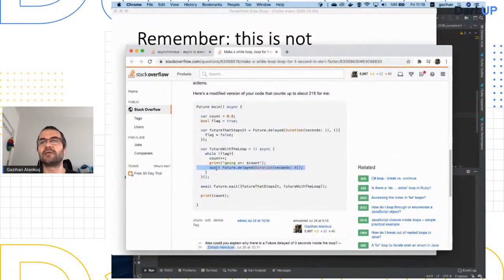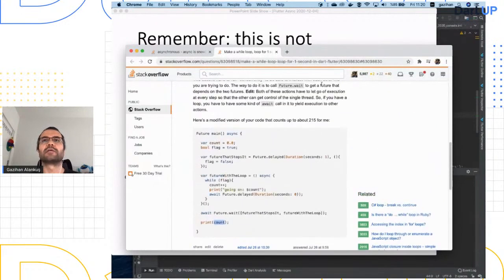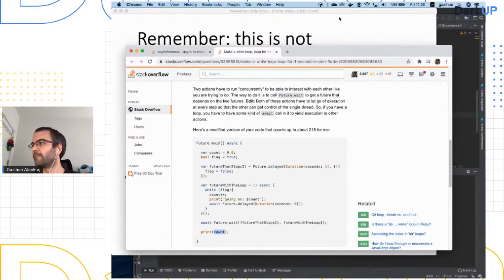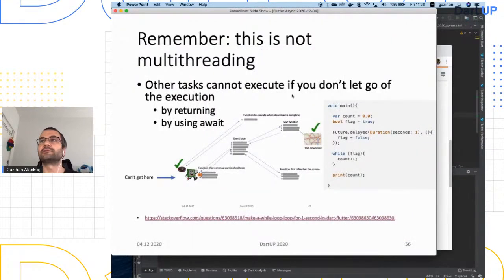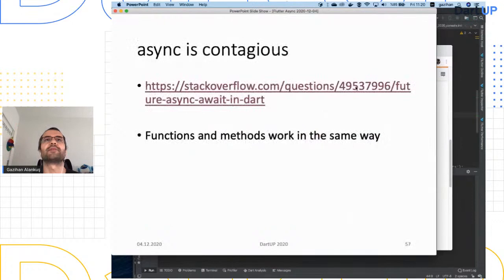So you need to have awaits if you have long-running code. If you have a loop or something, you need to have awaits to let the execution go to other places if needed. And then I do a Future.wait on both of them, so that this main function doesn't return immediately, but you wouldn't have to do it in something like Flutter possibly. And then printing the count, and I was able to get it to 215 with this idea. So this is one of the things: when you first meet async/await, you try things like this, and then you say, oh, this is how it works. It's a little different than threads.